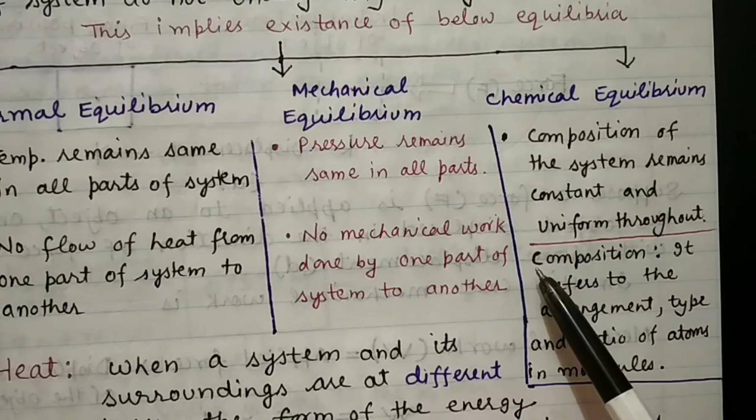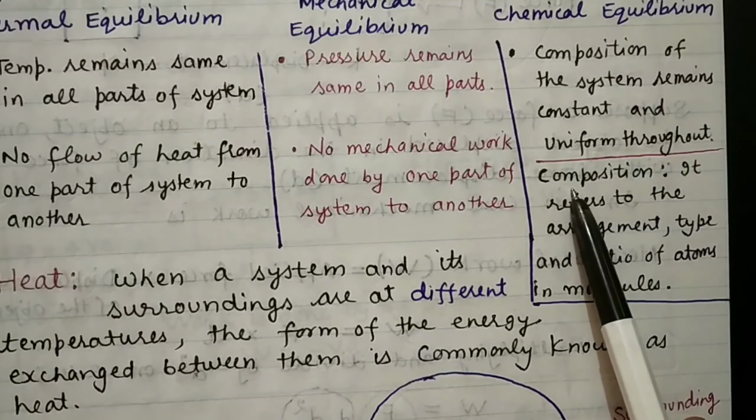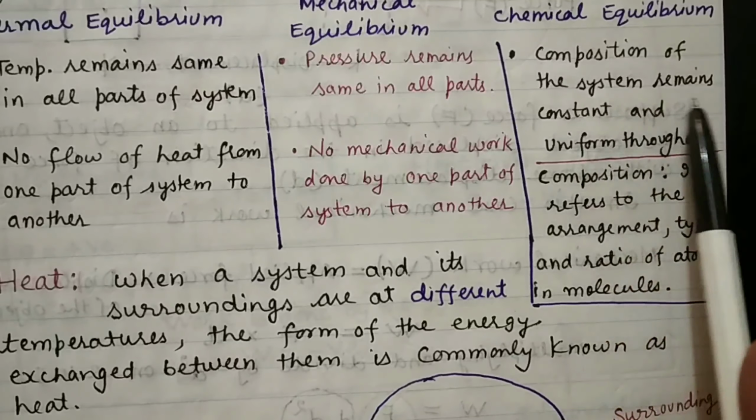Second point, in thermal equilibrium there is no flow of heat from one part of the system to another. There will be no flow of heat in the case of thermal equilibrium. In mechanical equilibrium, no mechanical work is done by one part of the system on another, because here pressure remains the same in all parts, and as we know, pressure is related to work done. So if there is no change in pressure, no mechanical work will be done. And in chemical equilibrium, it is the composition that will remain constant.